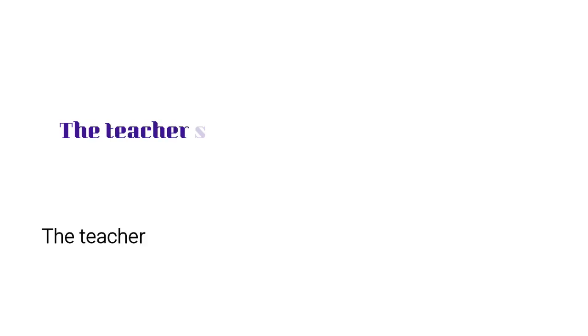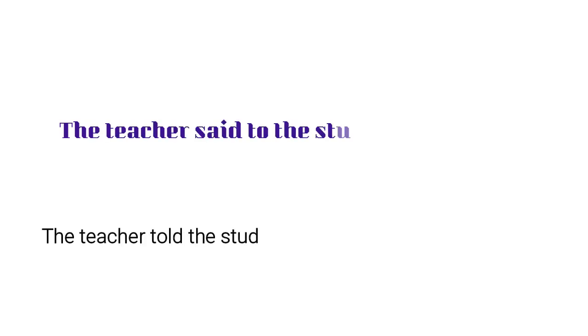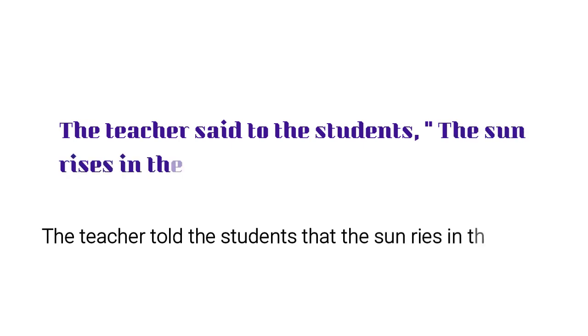The teacher said to the students, the sun rises in the east. Now the reporting clause is the teacher said to the students, and the reporting verb is said. Said is a past tense, right? Now, the actual words of the speaker are the sun rises in the east. It is a universal truth.